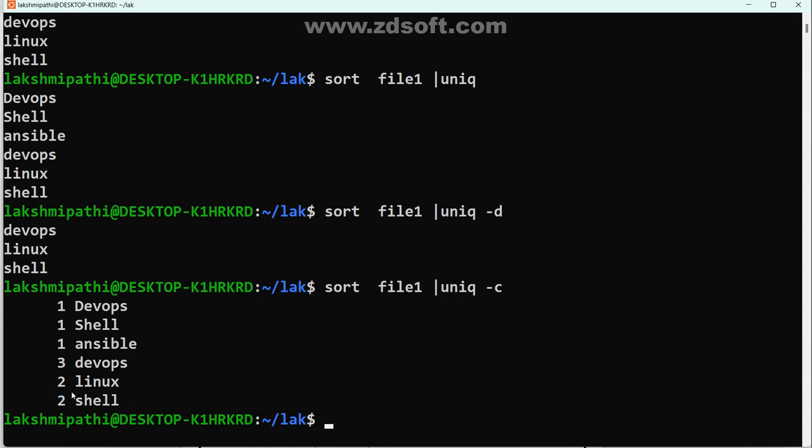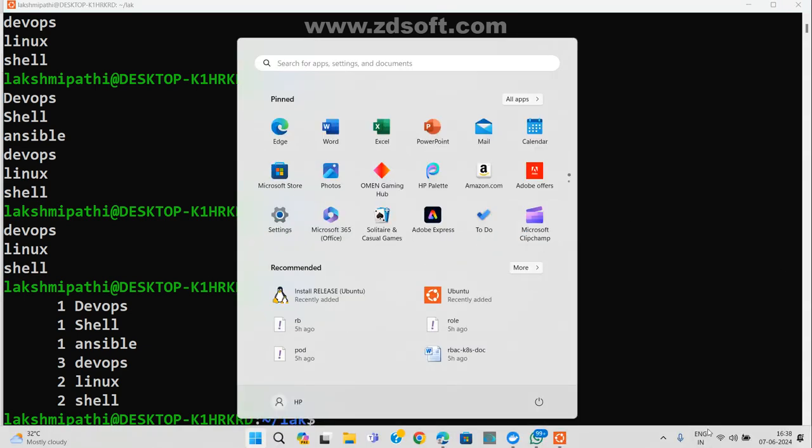Is it clear for you? C means number of occurrences. We can think of it like counting how many times it is available. D represents only what is duplicated. Duplicated words list, you want to see it? We can see it. I hope you understood.